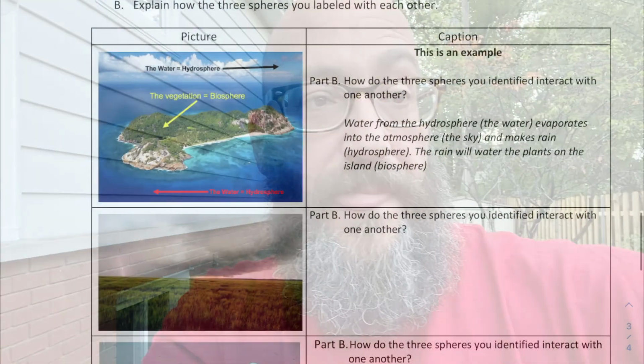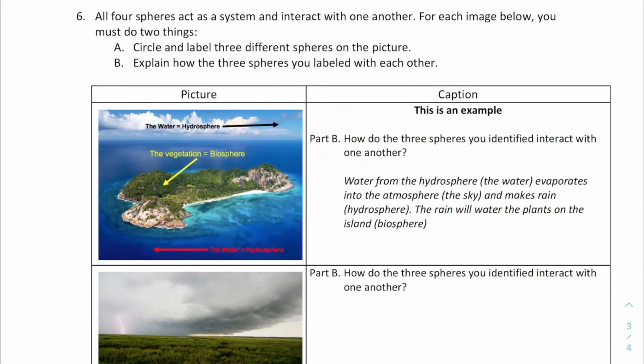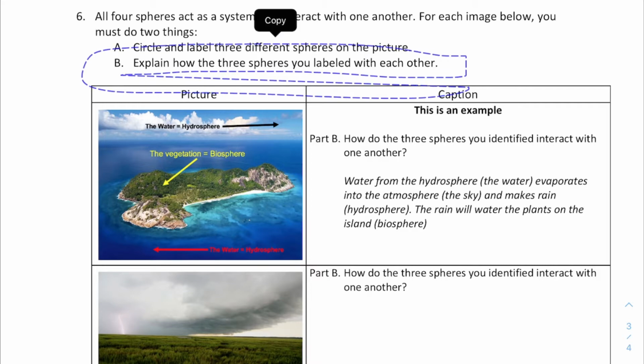If you take a look at the pictures on number 6, you had to identify 3 spheres and then say how they work together, how they interact as a system. So let's go ahead and take a look at that. All right, guys, so for number 6, here's what you had to do. You had to label 3 different spheres. Everybody's answers can look a little bit different here. What's important is not that you copy my answers, but that you understand how I'm getting to my answers on number 6. Not only for part A are you supposed to circle and label 3 different spheres, but you also have to explain how those 3 spheres interact with one another.